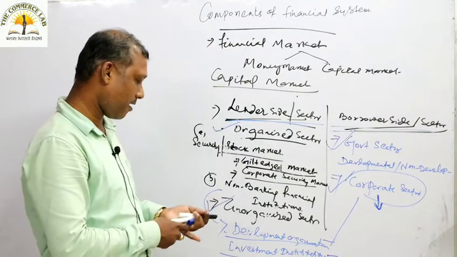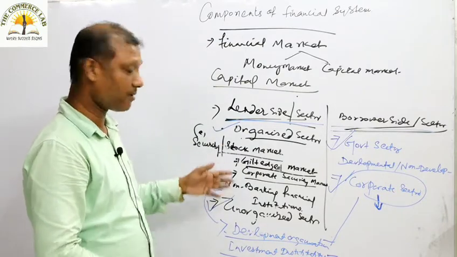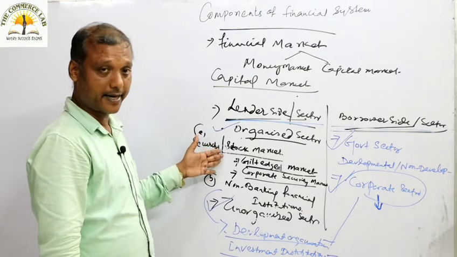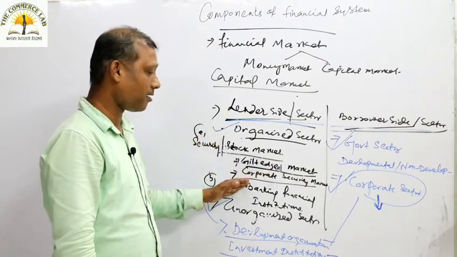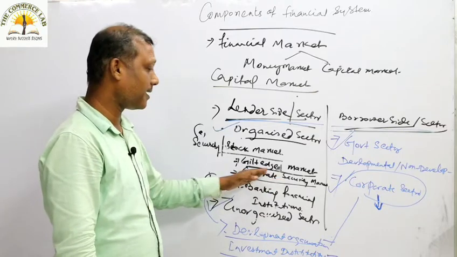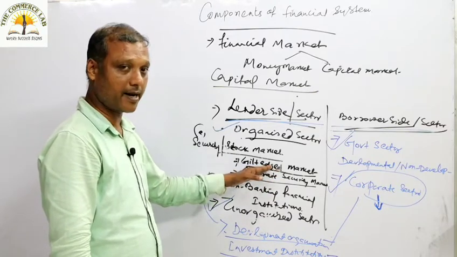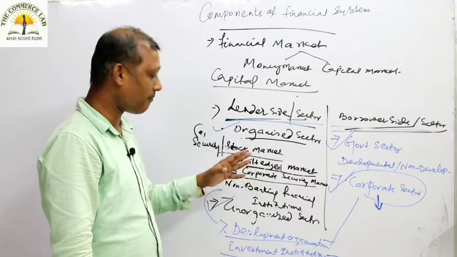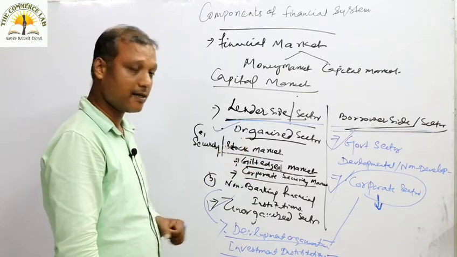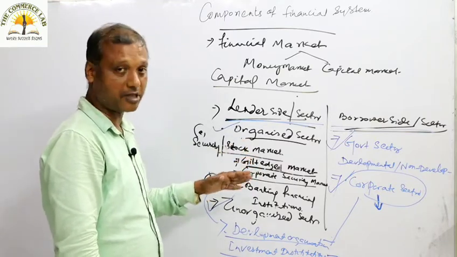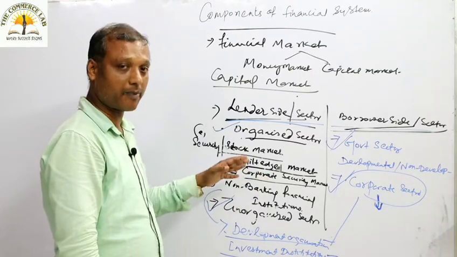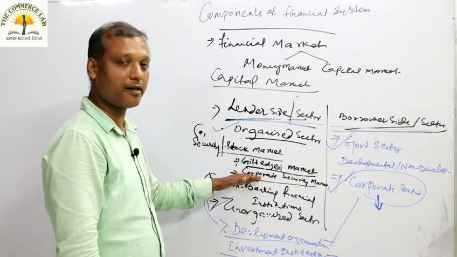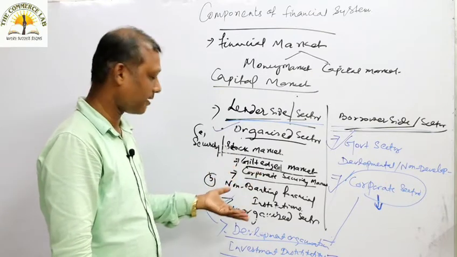In the organized sector, we discussed the stock market, classified under two heads: the gilt-edged market and the corporate security market. Under the gilt-edged market, the security market is carried out by the government and semi-government organizations. Here, the value of security almost remains stable, whereas the corporate security market is managed by corporate entities. Here, the value of security fluctuates over a period of time.